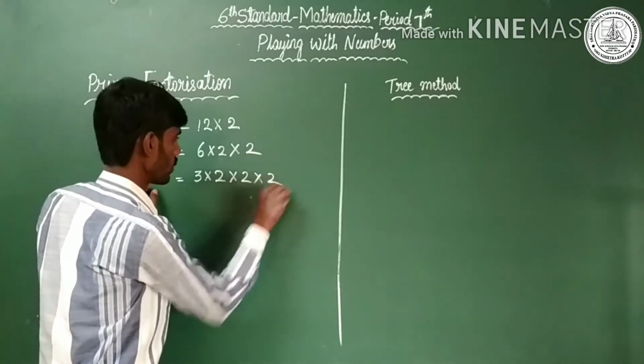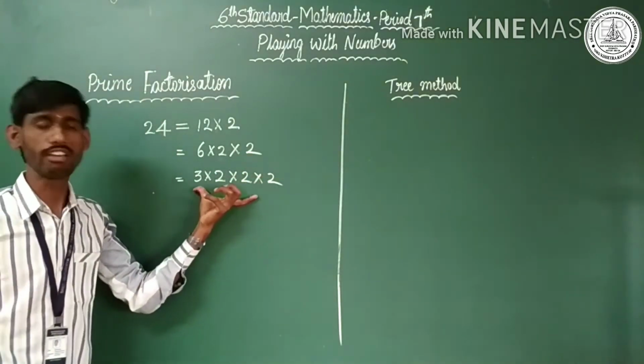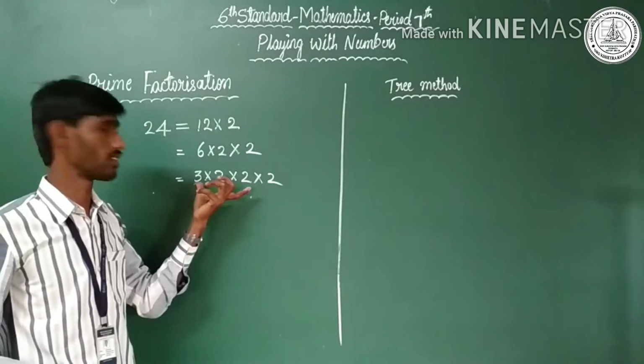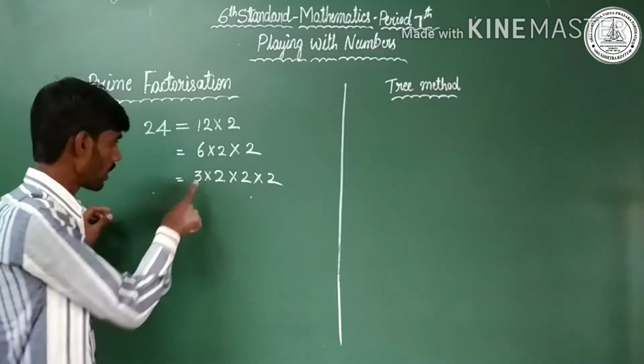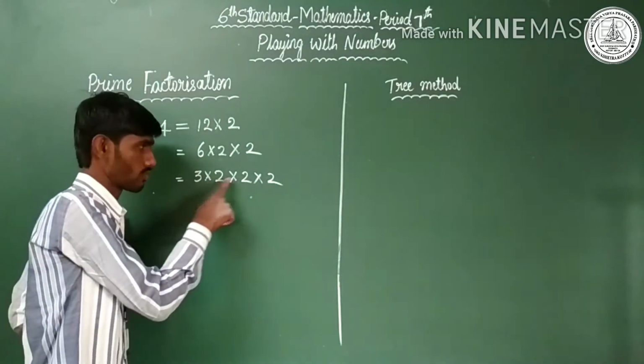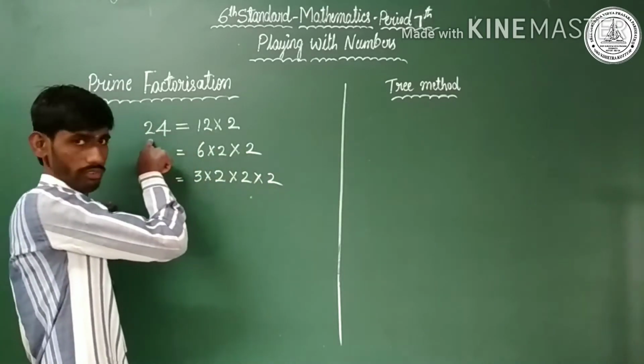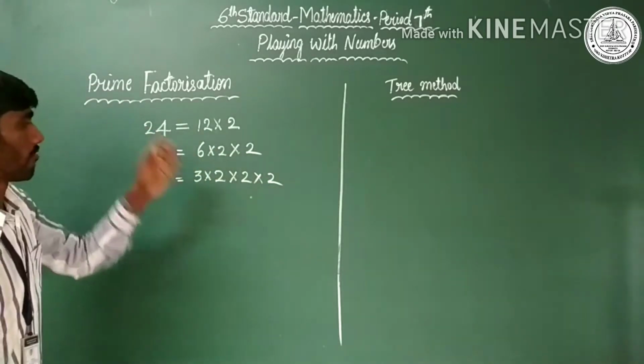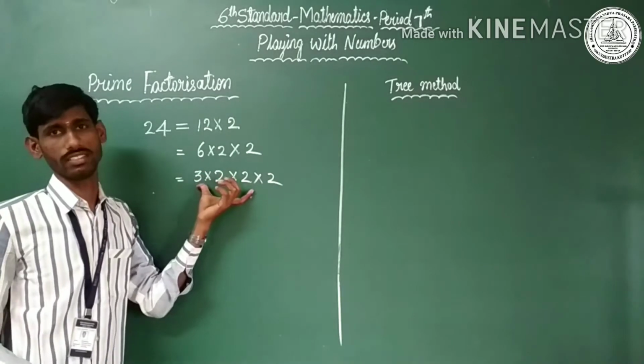These are all the factors, the prime numbers. If you multiply 3 into 2 gives 6, 6 into 2 gives 12, 12 into 2 gives 24. So 24 has been factorized.